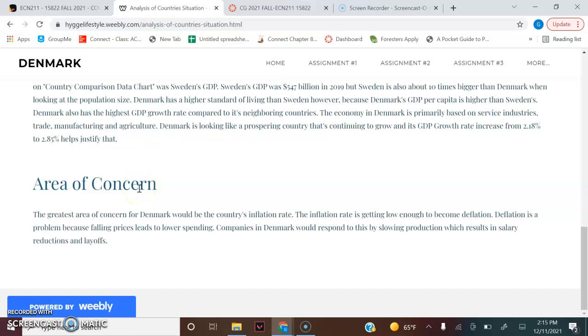Because it is so low, it could lead to deflation, and deflation is a problem because falling prices lead to lower spending, and companies in Denmark would respond to this by slowing production, which results in salary reductions and layoffs.